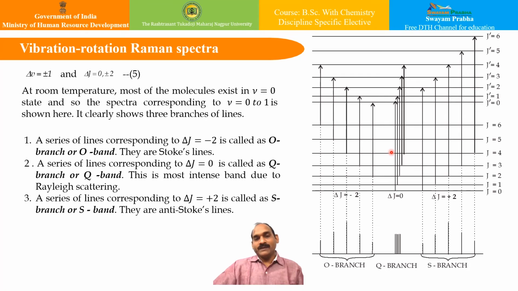Now it clearly shows three branches of lines. The first is a series of lines corresponding to ΔJ equal to minus 2, and these are called the O branch or O band. You can see here, and all of them are called Stokes lines. Since ΔJ is equal to minus 2 here, lesser frequencies will be obtained than the incident one. Now a series of lines corresponding to ΔJ equal to 0 is called the Q branch or Q band. That is Rayleigh scattering. And a series of lines corresponding to ΔJ equal to plus 2 is called the S branch or S band. They are anti-Stokes lines, as discussed earlier.